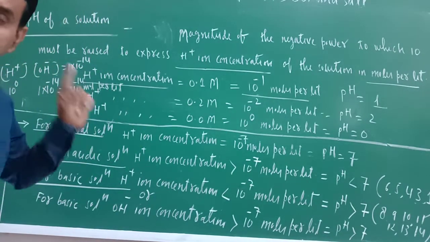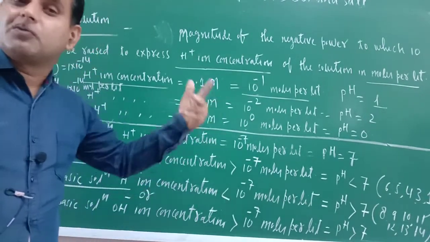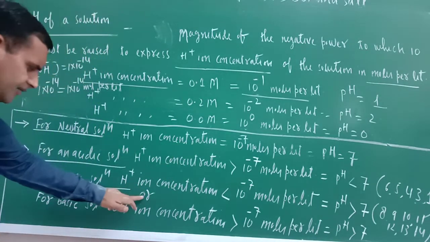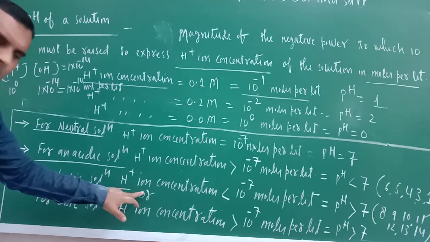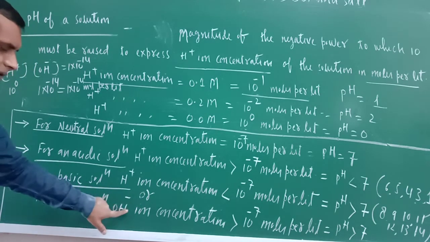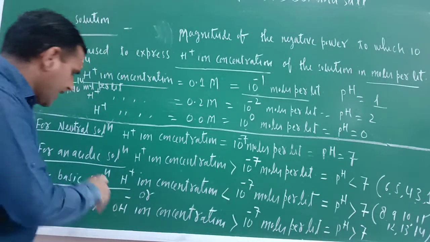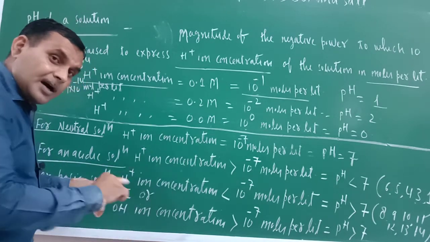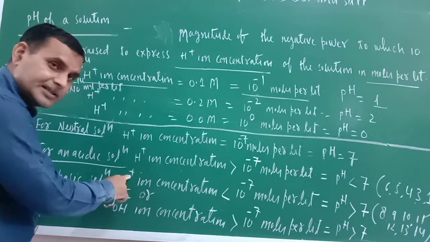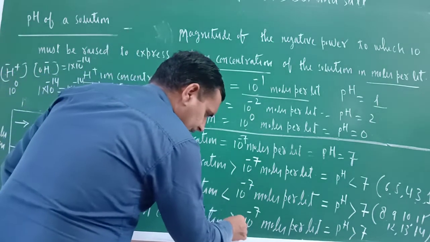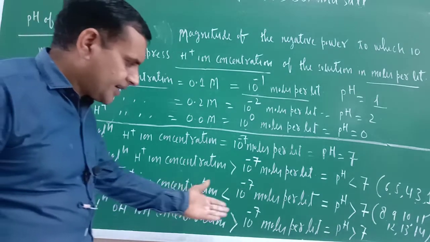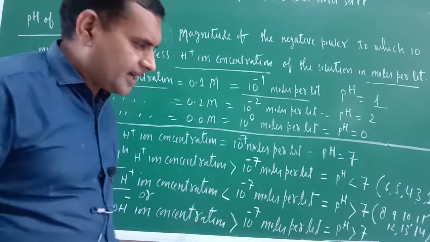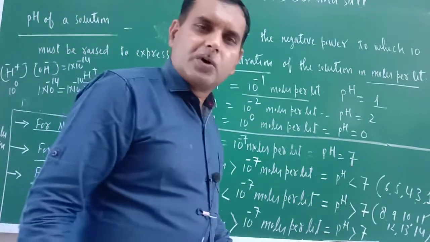Because the product of H positive and OH negative is equal to 1 into 10 raised to the power minus 14, that is why I wrote in terms of OH also. For a basic solution, OH negative ion concentration will be more than that of H positive. So OH is greater than 10 raised to the power minus 7 moles per liter, and the pH is greater than 7. So this is all about the pH.